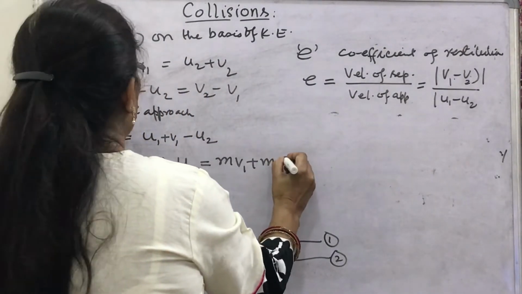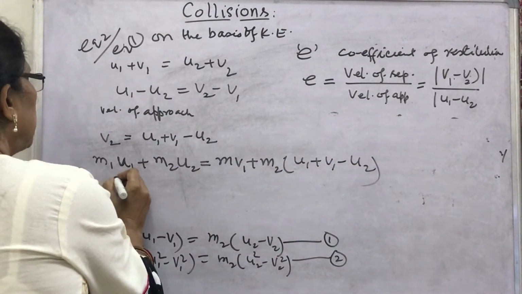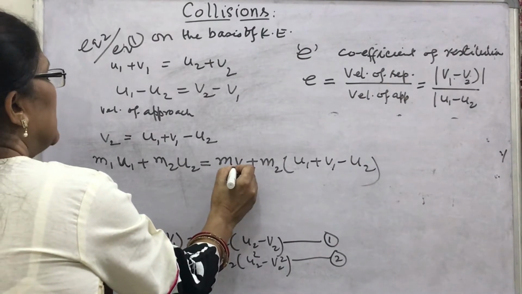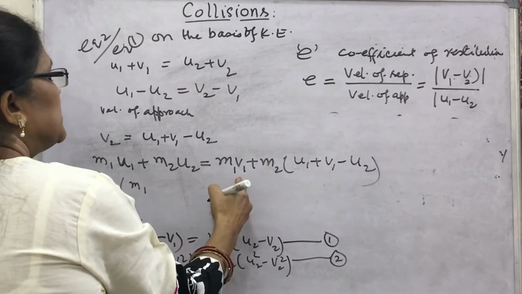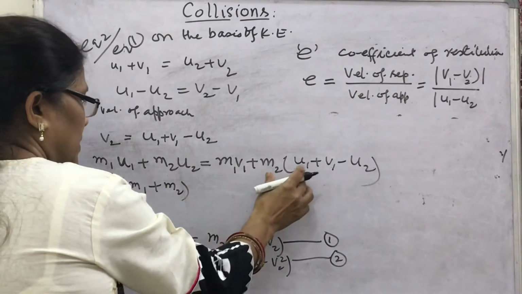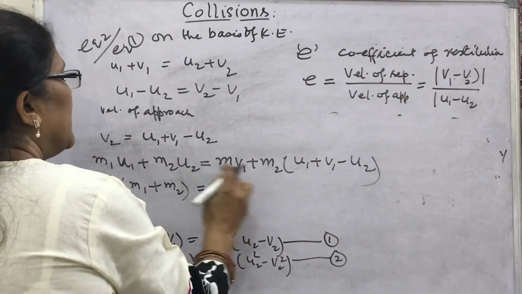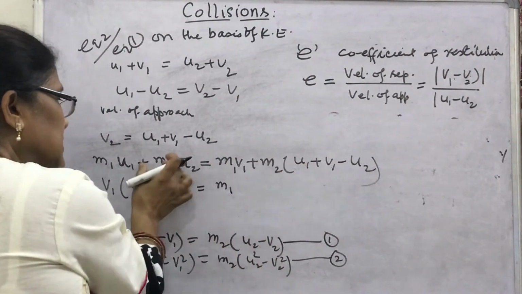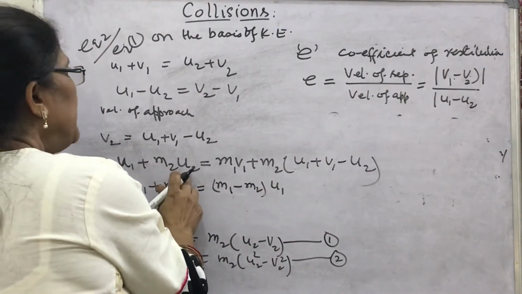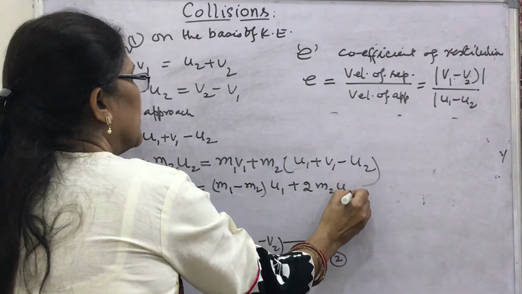Put here v2 as u1 plus v1 minus u2. Taking v1 common, you get m1 plus m2 times v1. The remaining terms: m1 u1 and m2 u1, bring on this side, it becomes minus m2 u1. Then m2 u2 and another m2 u2 with minus sign, which becomes 2 m2 u2.